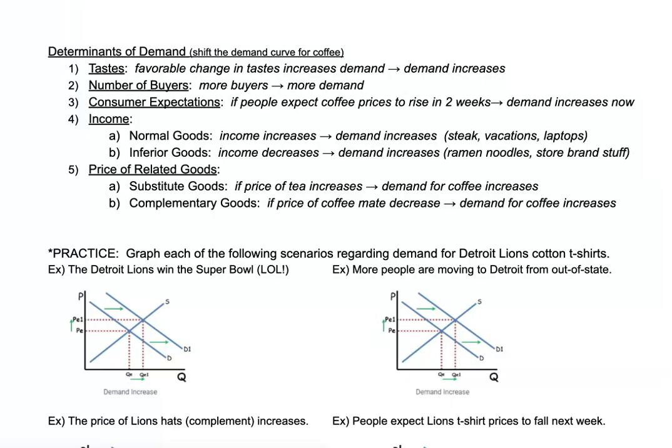Well, if Coffee Mate prices go down, I'll buy more Coffee Mate, so quantity demanded of Coffee Mate would go up, but demand for coffee would increase, okay? So once again, the price of another good can shift the demand for coffee, but not the price of coffee, because it's on the vertical axis for coffee, all right? Anything else can shift coffee, just not the price of coffee.